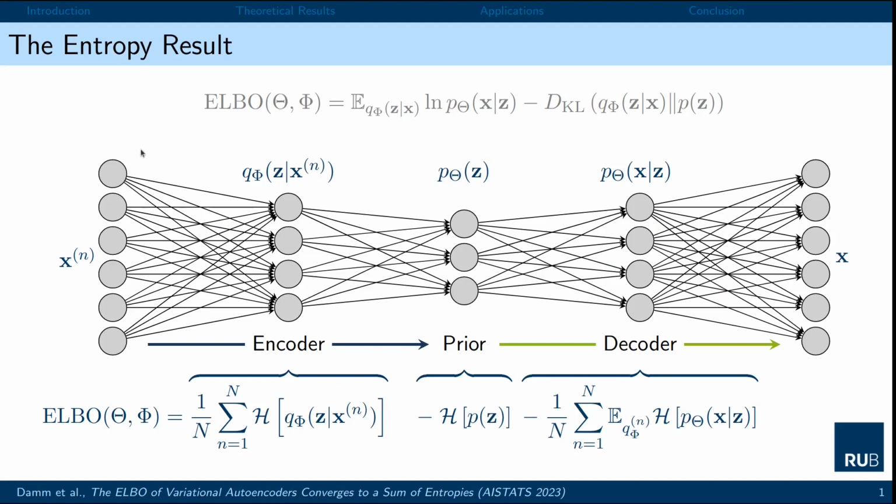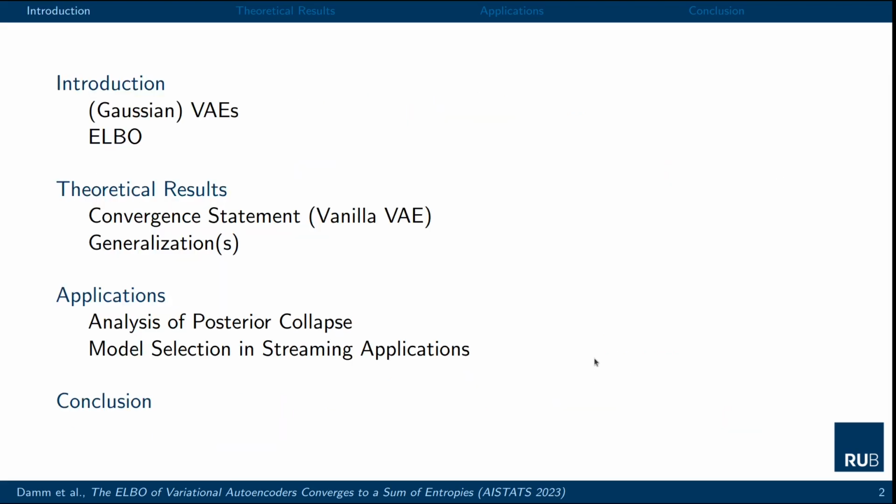The main result considers the ELBO, the central learning objective of variational autoencoders. In this paper we show that at convergence the evidence lower bound is given as a sum of three entropies: the average encoder entropy, the negative prior entropy, and the negative decoder entropy. Why that is, how we derive this result, and how you could use it will be the topic of this talk. I'll just give a very short introduction to VAEs, discuss roughly the ELBO, and then we are ready to dive into the theoretical results and the applications.